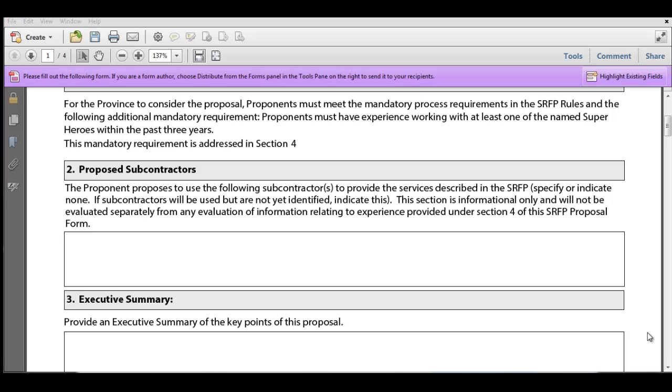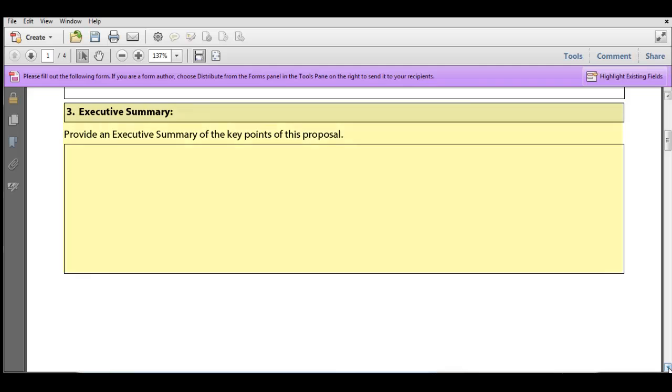So let's then move on to the executive summary, section 3 of our Appendix A. Now, in the executive summary, you'll see it's very straightforward. It just has instructions to provide an executive summary of the key points of the proposal. Entirely up to you as a proponent what you would like to put in here. We do recommend that you keep it to no more than 500 words, but there's no hard stop on filling this section out. If you happen to provide more, that's okay. The intent here, though, is to give you the opportunity to highlight what you think is really important in your proposal.